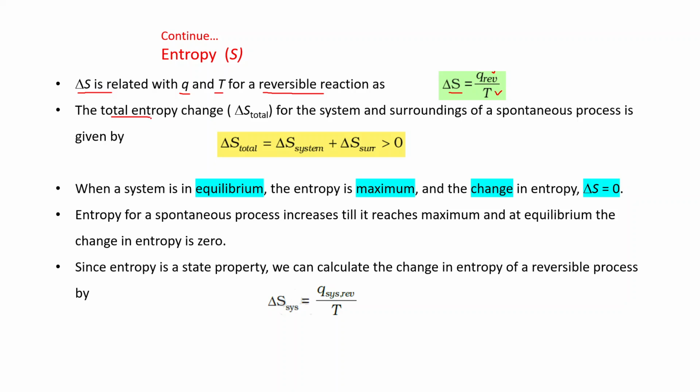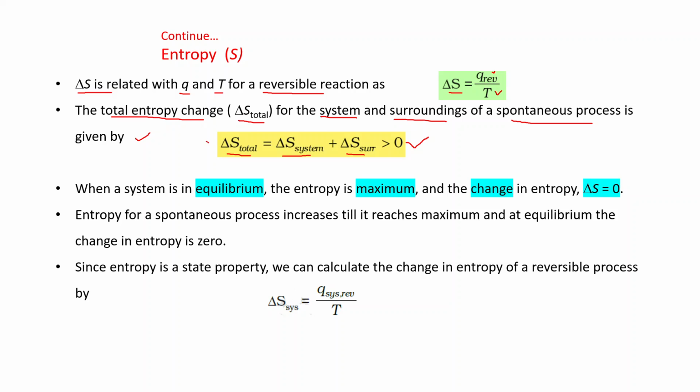Now, the total entropy change, that is delta S total for the system and surroundings of a spontaneous process, is given by delta S total is equal to delta S system plus delta S surrounding, and this is greater than 0, that is always positive. If we consider only an isolated system, its entropy change is always positive. But if we consider the open system and closed system, we have to consider the entropy change of system as well as entropy change of surrounding.